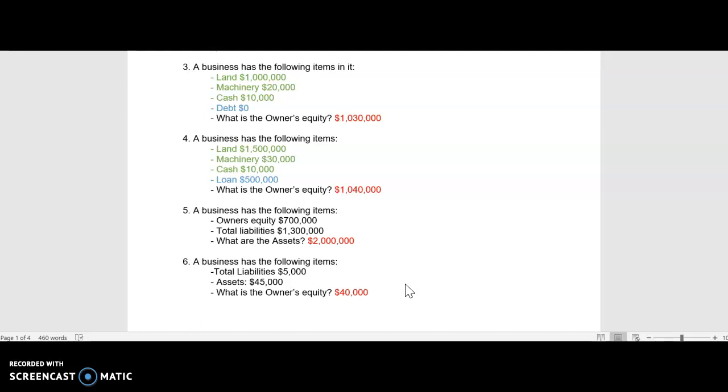So that means when owner's equity and liability is added together on one side of the equation, it's going to give them 45,000. And then on the other side of the equation, the assets will be there, totaling up to 45,000. Remember, both sides have to equal.